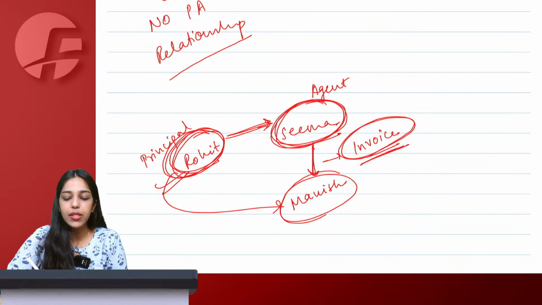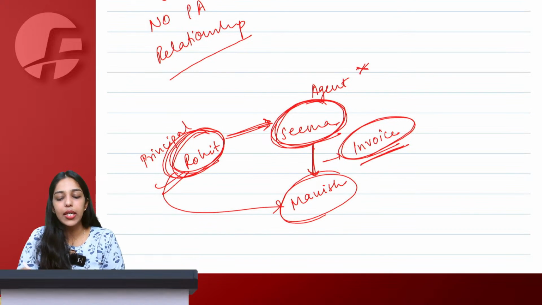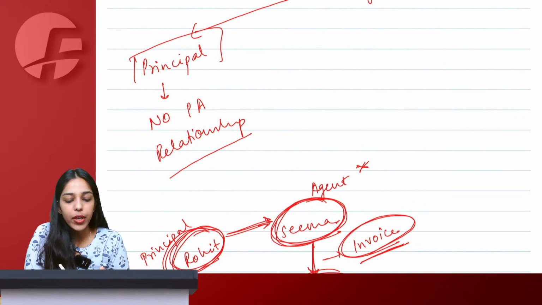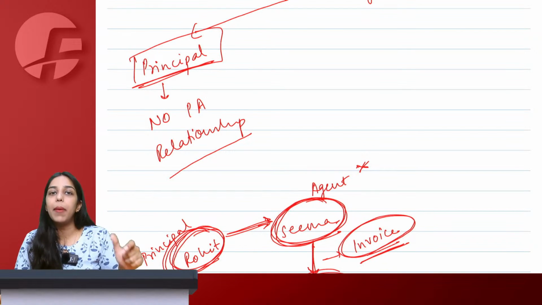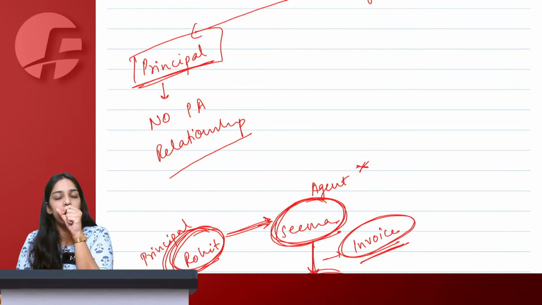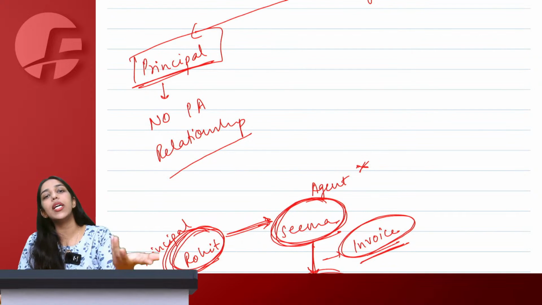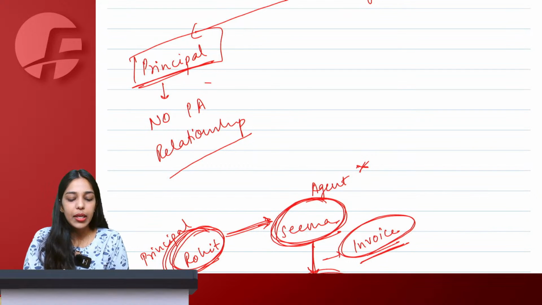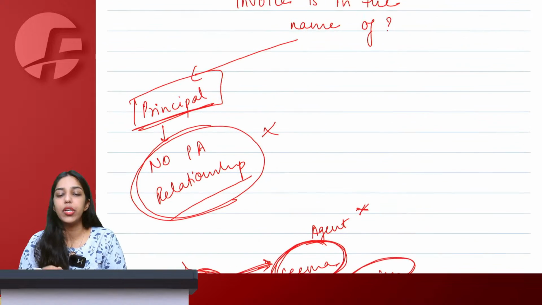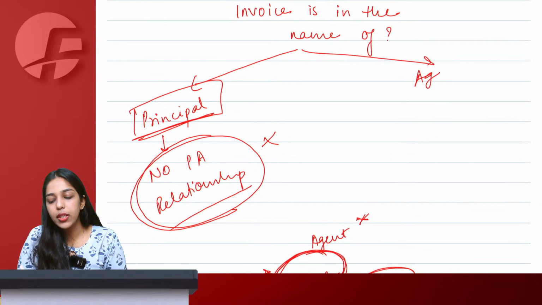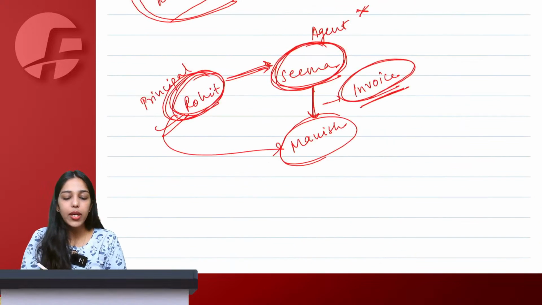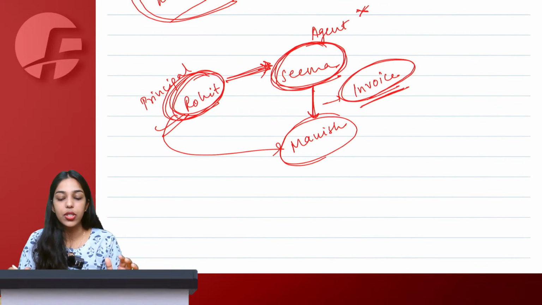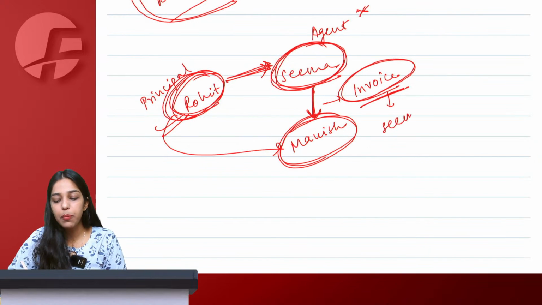In that case, we will say Seema is not the agent of Rohit if, whenever you are dealing with a third party, the invoice is in the name of the original principal only. Then what kind of agent are you? You are just facilitating delivery between them. In that case, there is no principal agent relationship. But if invoice is in the name of agent, which means Rohit sent goods to Seema without consideration, Seema sold those goods further to Manish and the invoice was in the name of Seema.